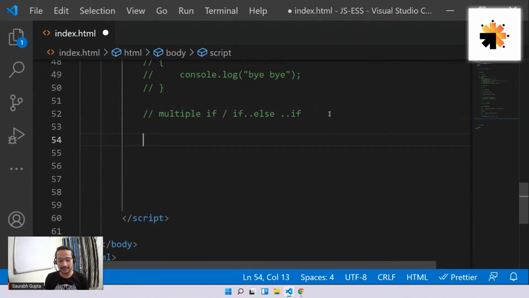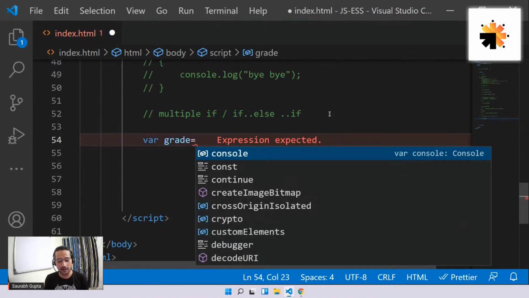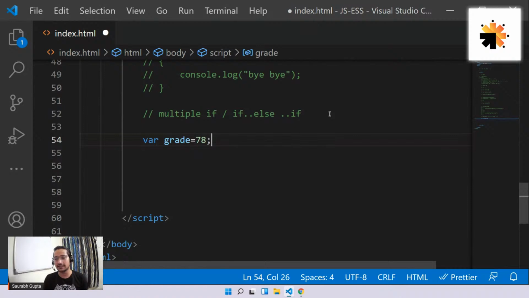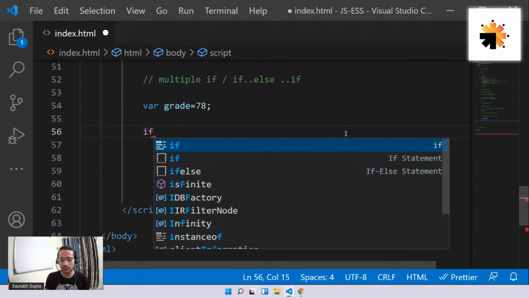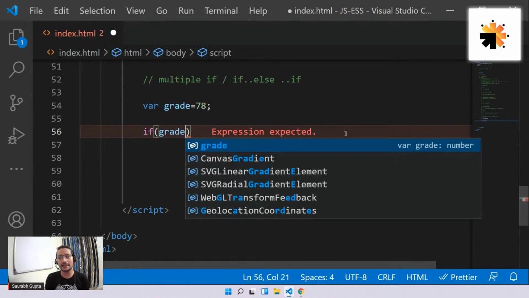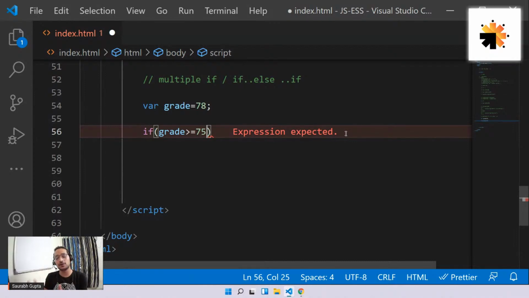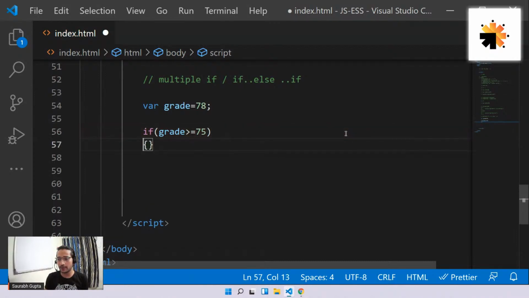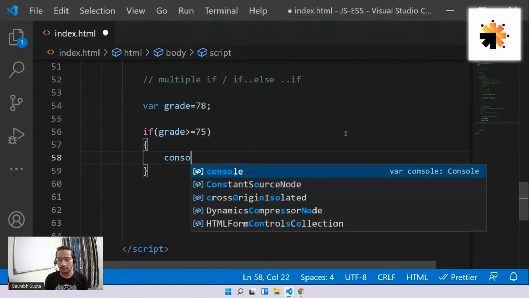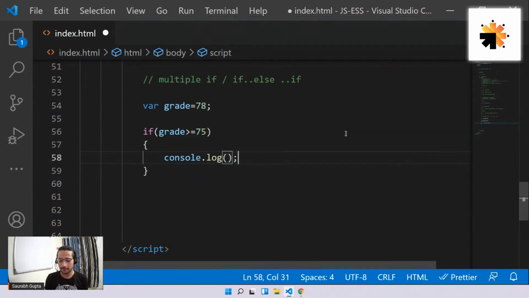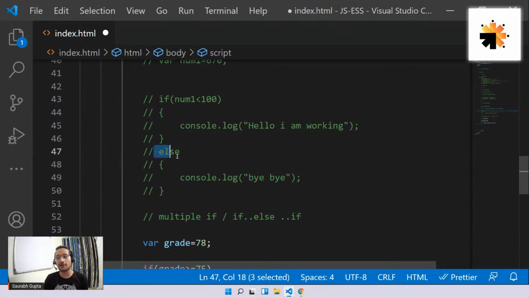Now let's say I have a variable called grade, and let's give it a default value of 78. Let's see how I'm going to write this, and it's very simple. First, write a normal if condition. If grade is greater than equal to 75, I simply want to print console.log, let's say O grade. Simple.